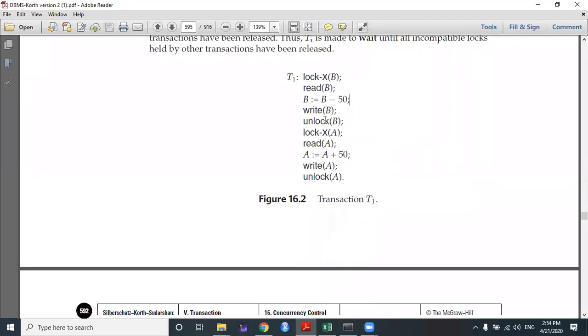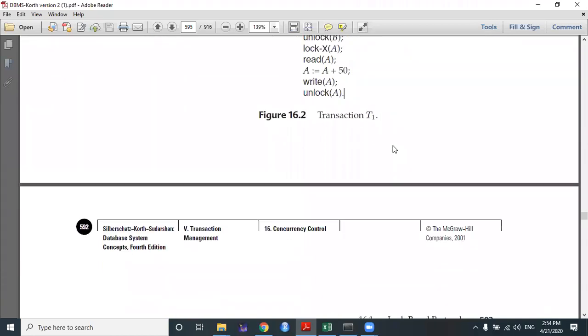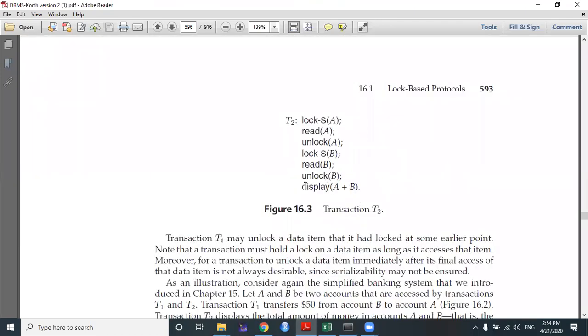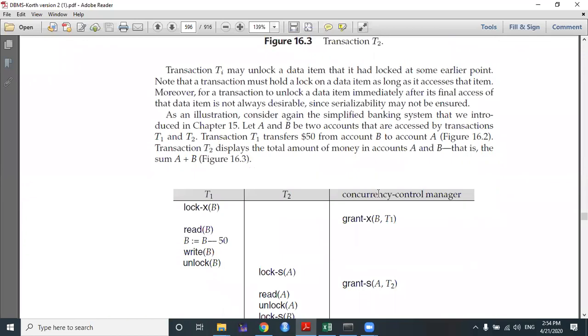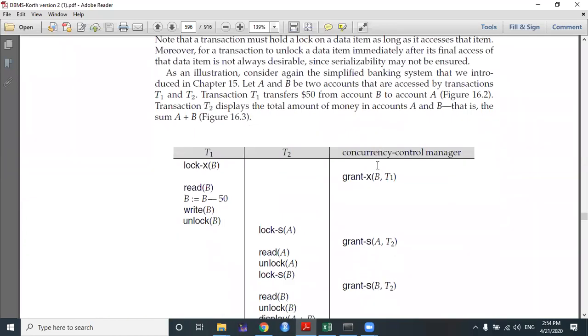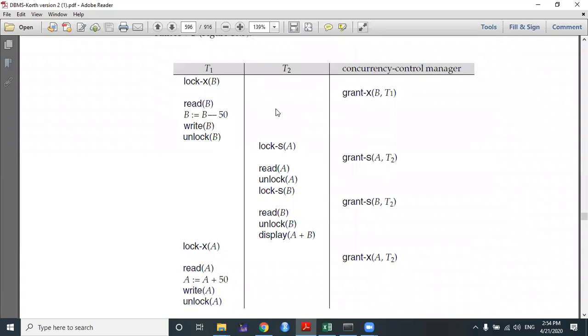So the total before the transaction was 100 plus 200, $300, and after the transaction the amount was also $300, right? So the summation is maintained in case of a serial schedule, but there is a problem when we are using a concurrent schedule. So this is an example of a concurrent schedule.